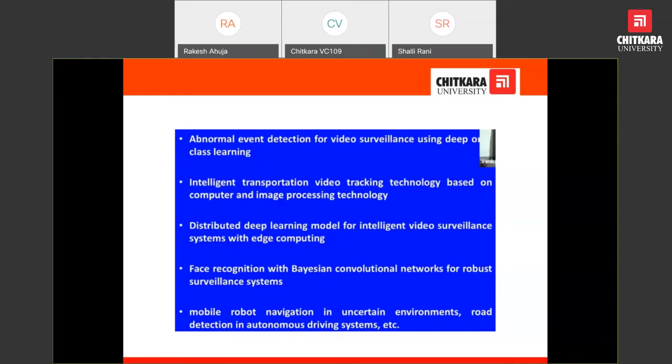In video surveillance, the system should know the definition of what events are termed abnormal events, and it should prompt.